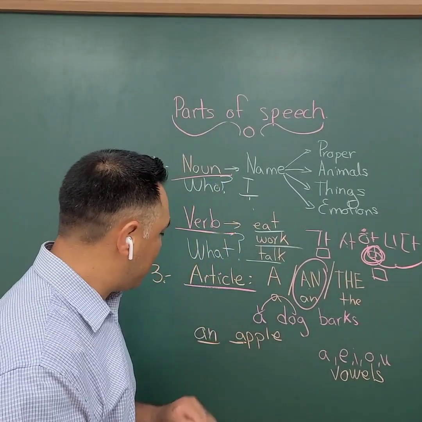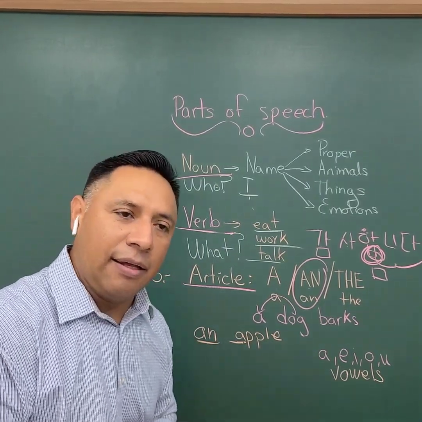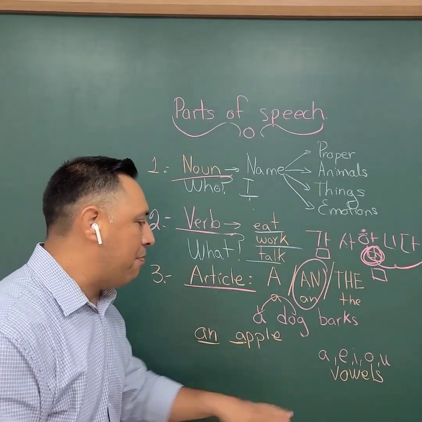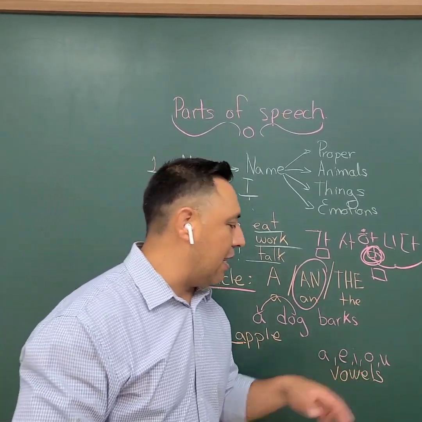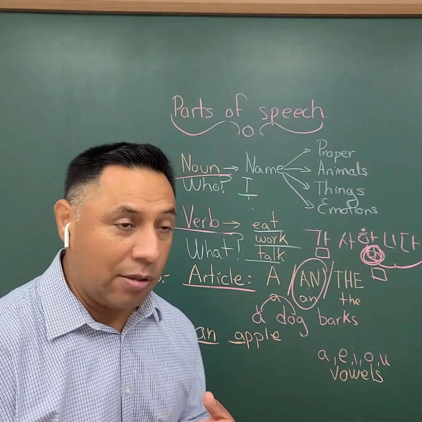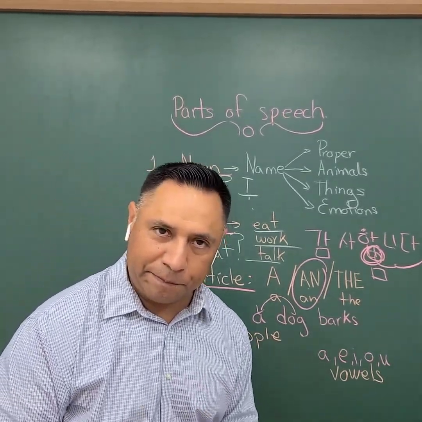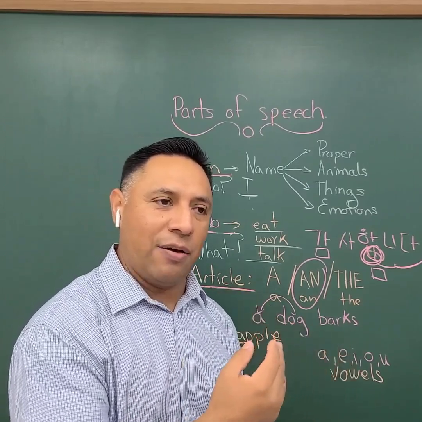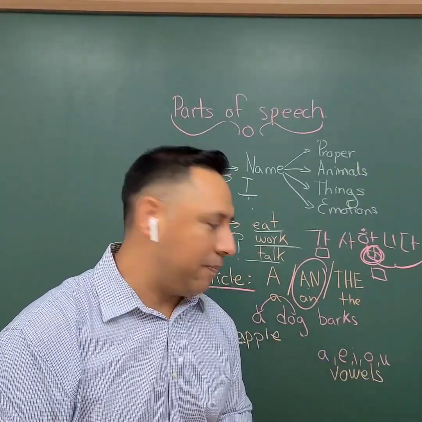The same thing happens with this one right here, with the vowels and with the article an. So an apple, an elephant, an igloo, an octopus, an orange, an umbrella. Okay? So just remember, because it's easier to pronounce, that's what we do.